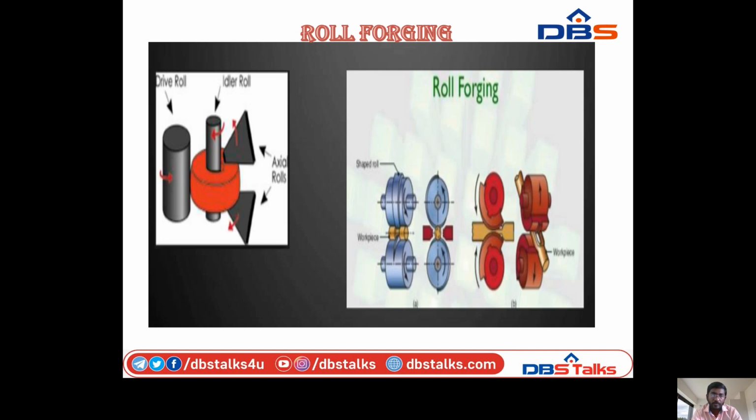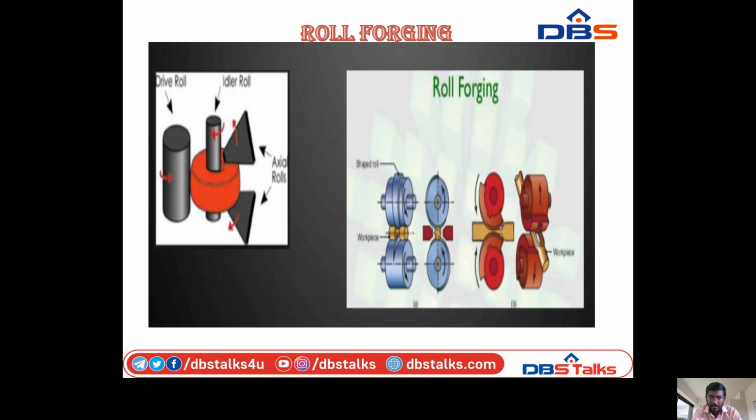So these are the idle rolls, the axial rolls. Both tools are axial rolls. Drive roll. So this is the workpiece. When the rolling process rotates, the diameter will be reduced and the length of the cylinder will be increased. So this is another diagram. You can see the workpiece.